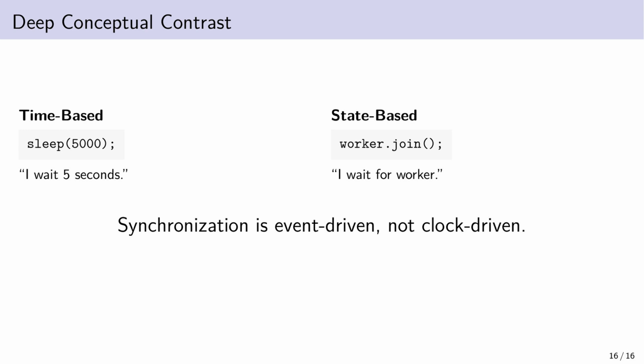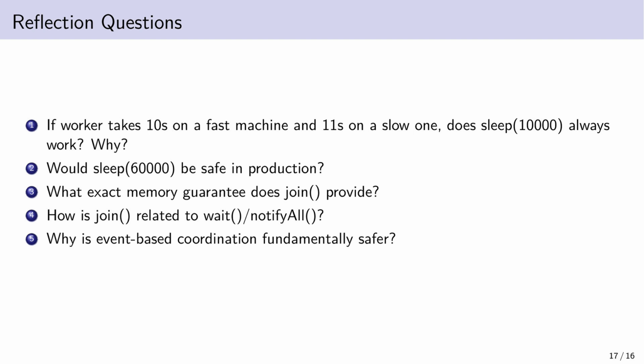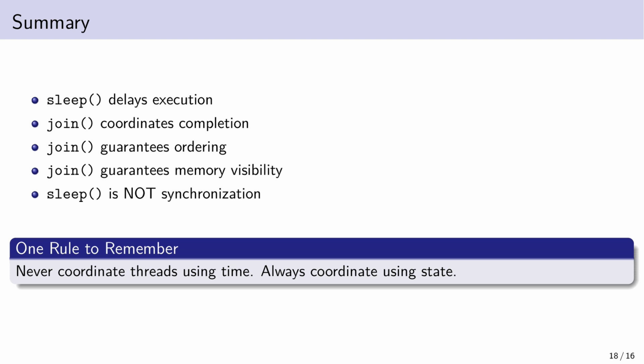sleep(5000) says, I wait 5 seconds. worker.join says, I wait for the worker. Sleep guesses. Join knows. And in engineering, we don't build bridges based on guesses. If the worker takes 10 seconds on one machine and 11 on another, does sleep(1000) always work? No. Would sleep(6000) fix it? Still no. Why? Because correctness cannot depend on timing luck.